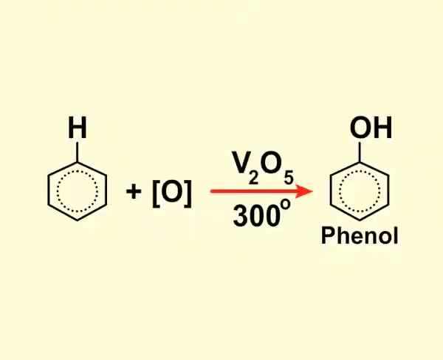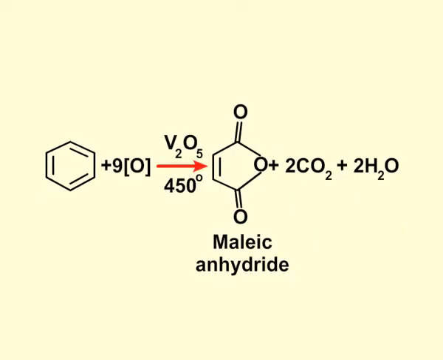Let us have a look at the first one, that is at 300 degree. Phenol is obtained as the major product. At 450 degree, maleic anhydride is obtained as the major product along with carbon dioxide and water.